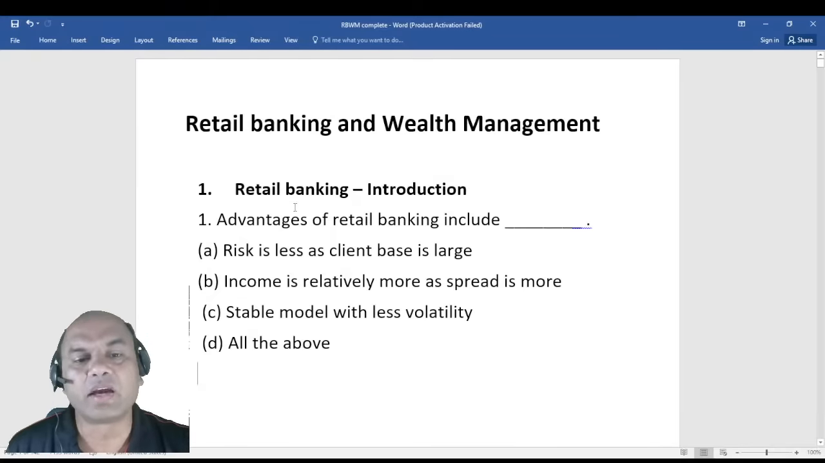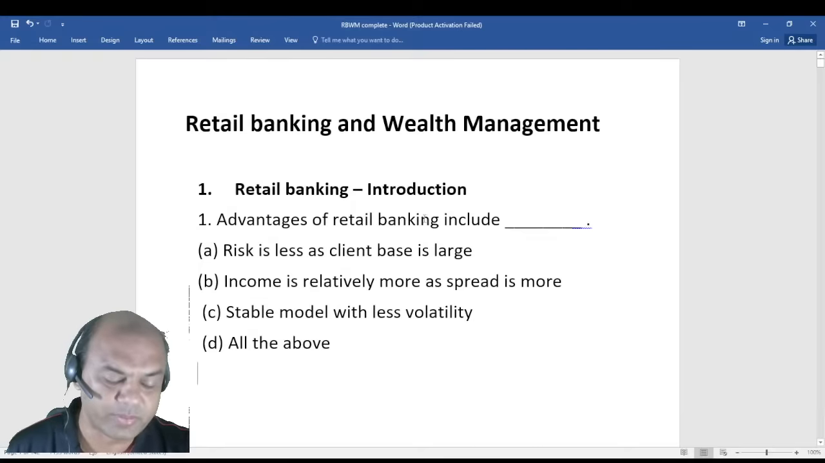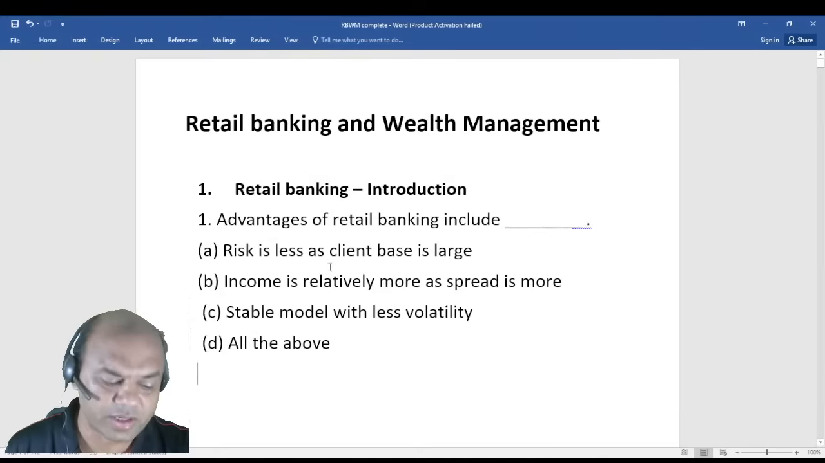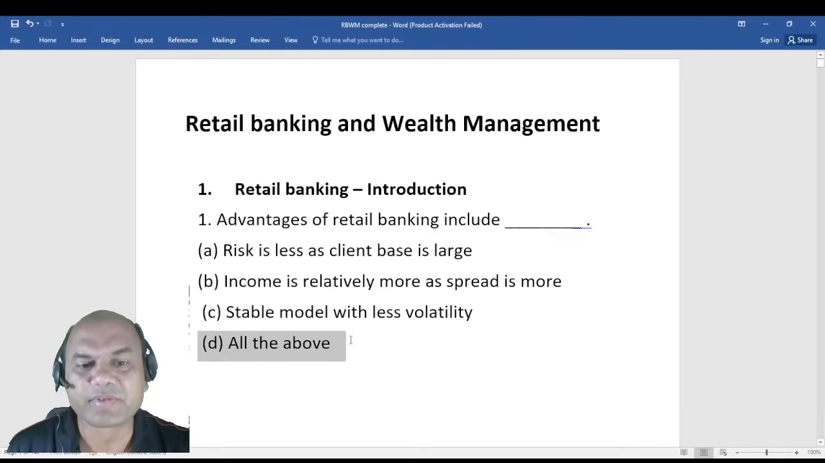Advantages of retail banking include, means why is retail banking important? Retail banking is important because client base is large. Always remember, in retail banking we have large volumes and smaller amount. Correct? Large volume, smaller amount. The answer is D. Very good.